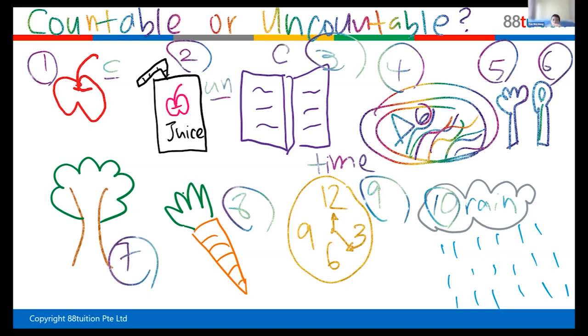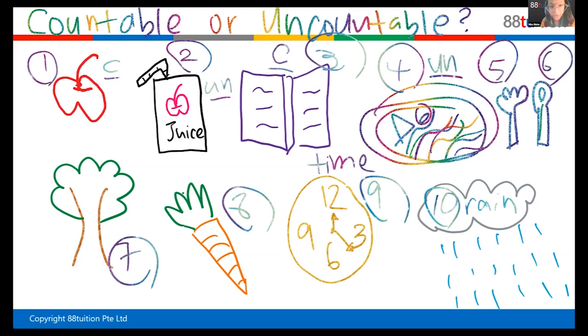See? What about noodles or food? Is noodles or food countable? Are you sure you can count 1 noodle, 2 noodle, 3 noodle? No, by the plates. Yes, but you can count the plate. But now I'm not talking about plate. I'm talking about food in general. Can you count food? You cannot count. Never told me this. Okay, now I'm telling you, food cannot be counted. Okay, food is uncountable. So here I'm going to write UN for uncountable.